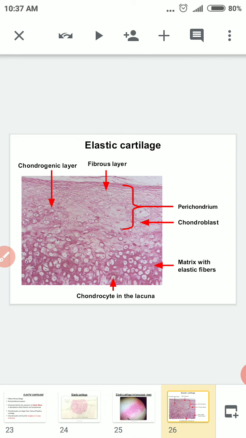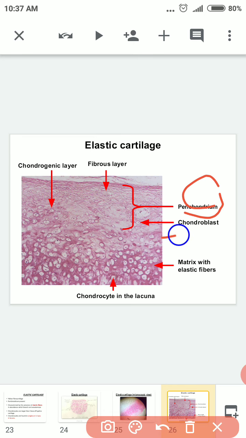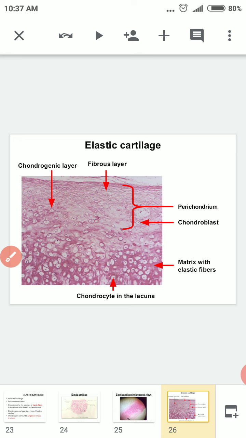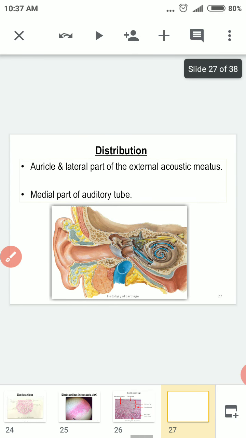This is a higher magnification you are looking at, where you can see the elastic cartilage. You can see the perichondrium, chondroblast, matrix with elastic fiber, and chondrocyte in lacunae. This is a higher magnification of elastic cartilage, and this is where they are placed.